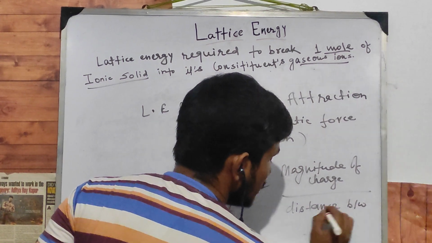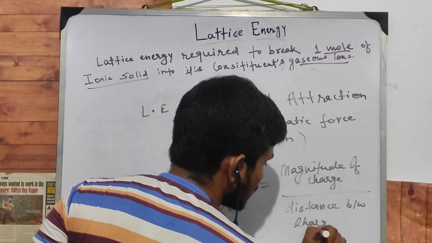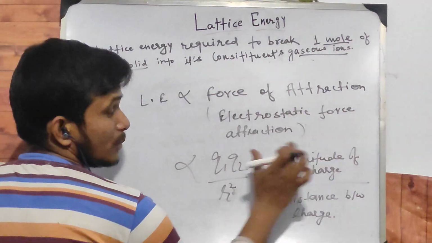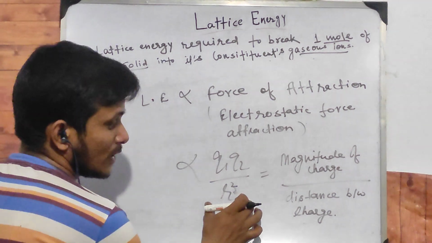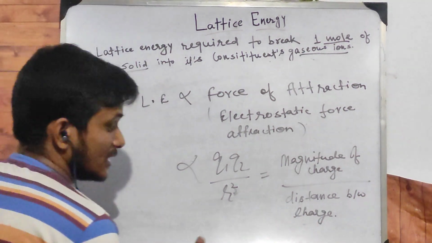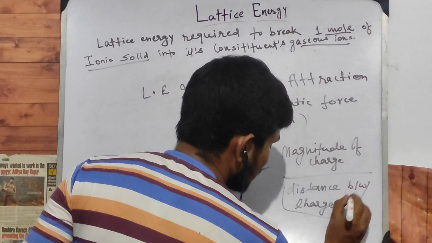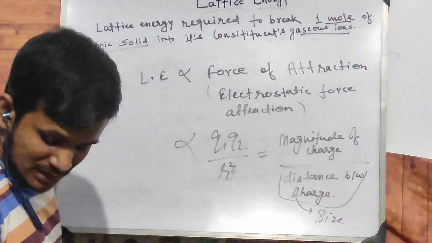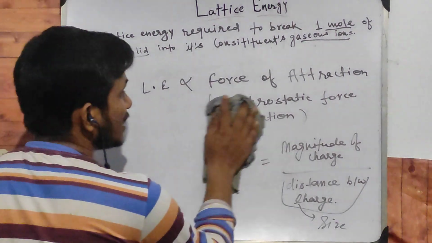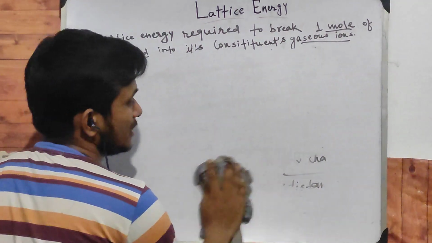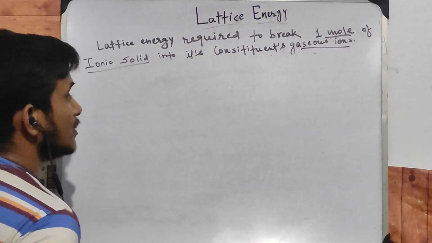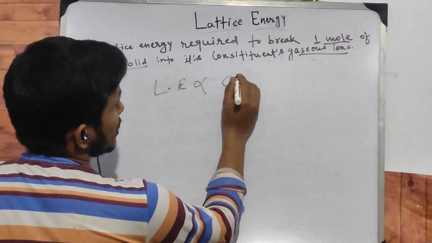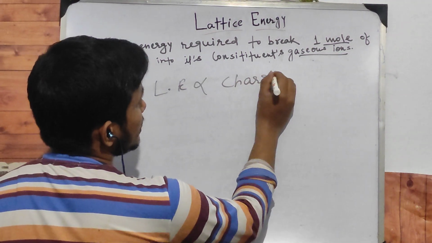Keep in mind that Q1 Q2 is the magnitude of charges and R square is the distance between the charges. In this case, the distance between the charges is considered as size. So we can say that lattice energy is directly proportional to charge upon size.